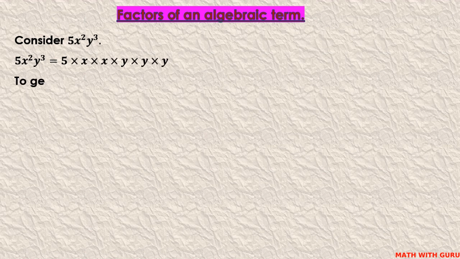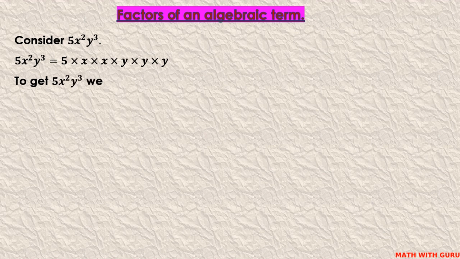Now, let us go to another important concept, factors of an algebraic term. Consider 5x squared y cubed. This can be written as 5 into x into x into y into y into y.